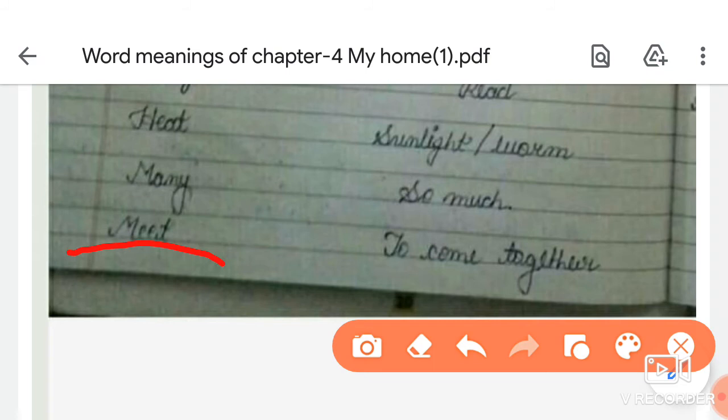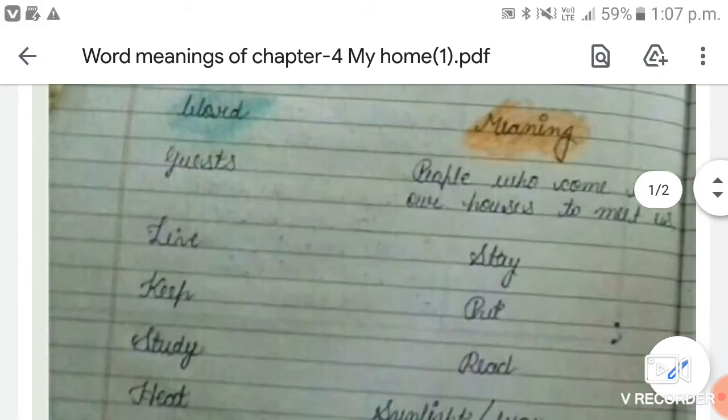And what is the spelling of to come together? T-O, C-O-M-E, come. And the spelling of together is T-O-G-E-T-H-E-R, together. To come together is the meaning of meet. Okay.